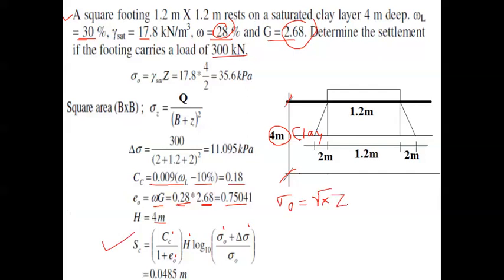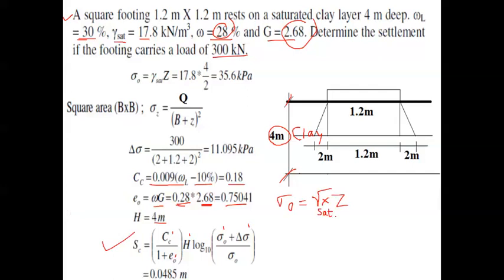So sigma naught is equal to gamma into Z. Here the gamma value which is given is gamma saturated. So we have to use gamma saturated only, since it is indicated that the soil is under fully saturated condition. So gamma saturated into Z.